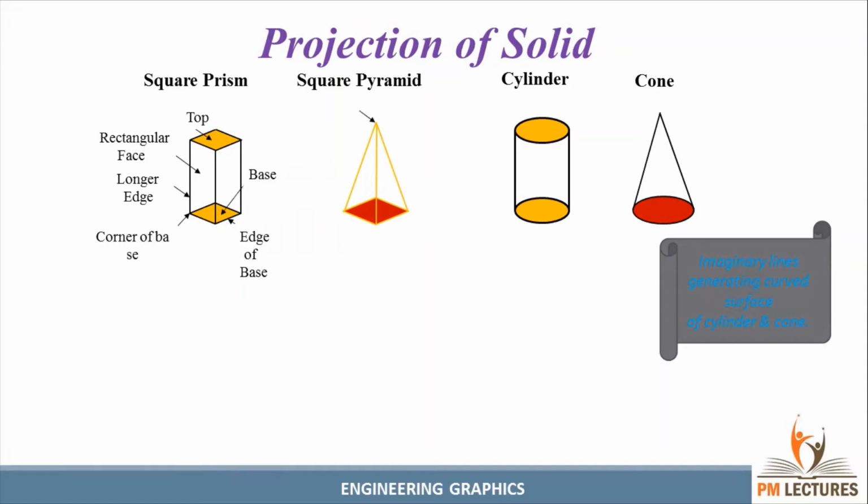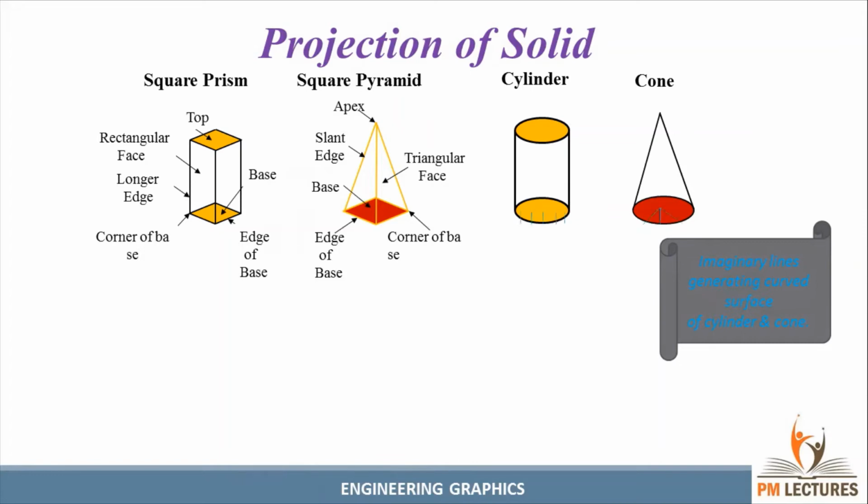Now we can see the pyramid. This is the apex, and this will be a slant edge, and this will be the base, and this is the edge of the base, and this will be the corner of the base, and this is the triangular face. So these are the parts for the prism and the pyramid.